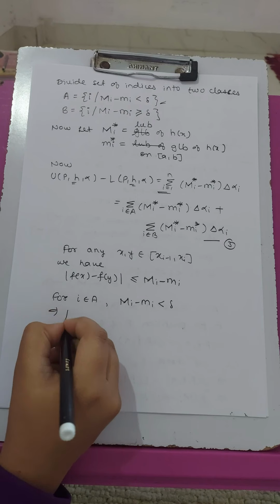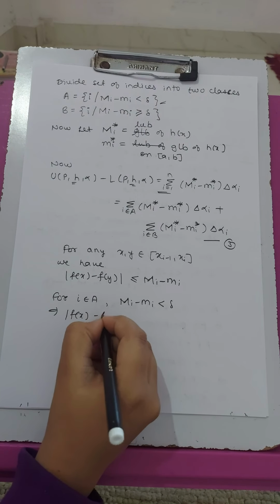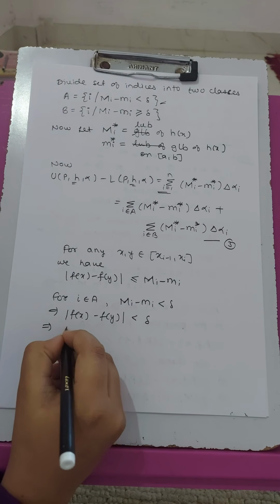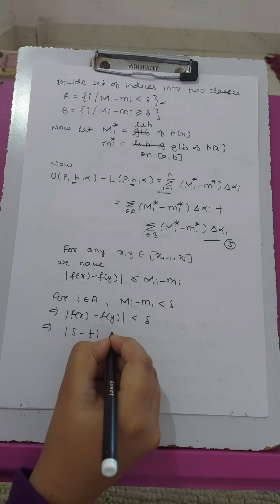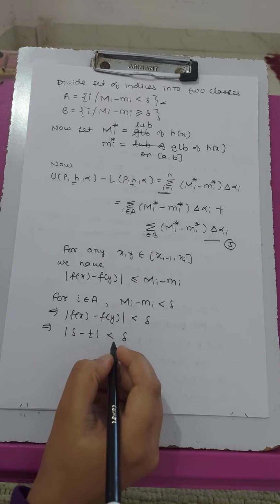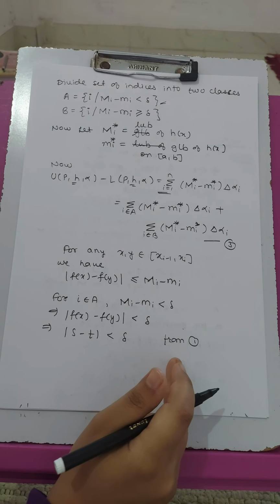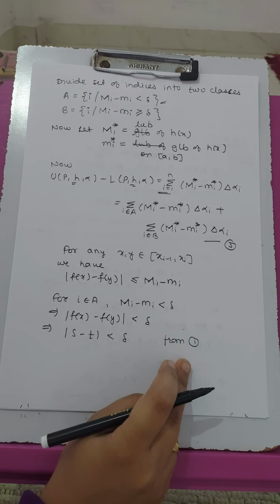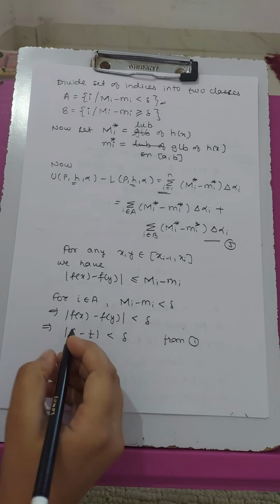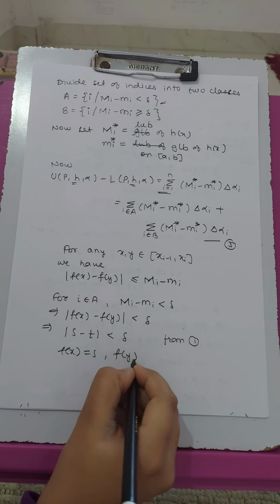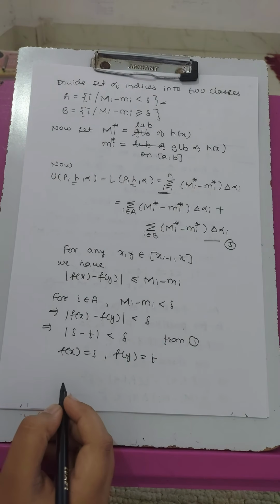So this implies that |f(x) - f(y)| is less than delta, which again implies that |s - t| is less than delta. We have taken this from (1), by the definition of continuity applied to the function phi, which was continuous, where f(x) is equal to s and f(y) is equal to t.